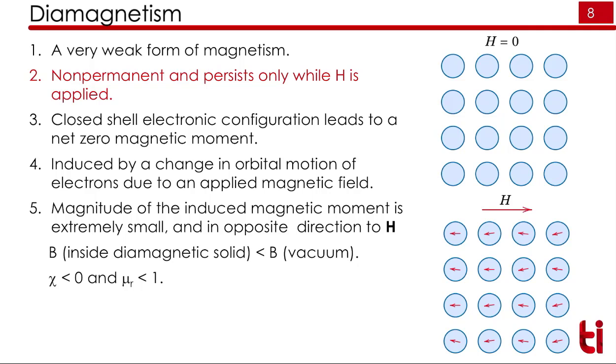If you measure the permeability of a diamagnetic material, it will be less than 1 and the susceptibility will be less than 0. And the B, that is the magnetic flux density of the material, will be less than the B, the magnetic flux of the vacuum.